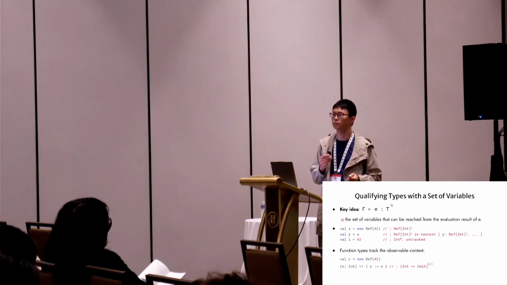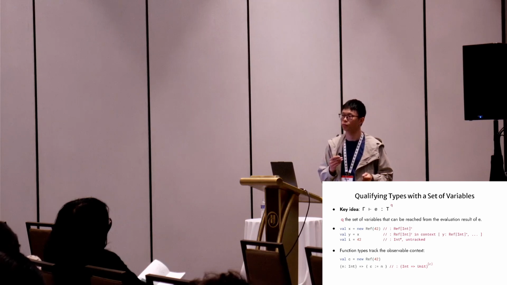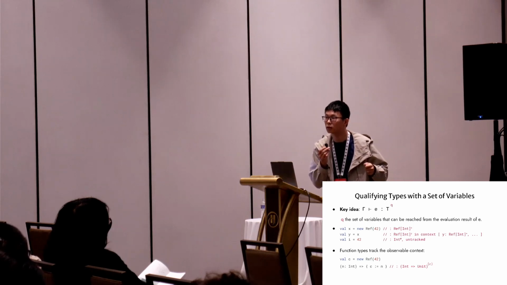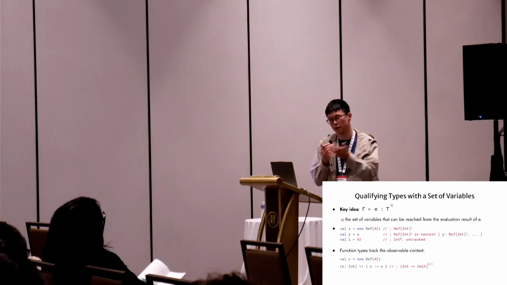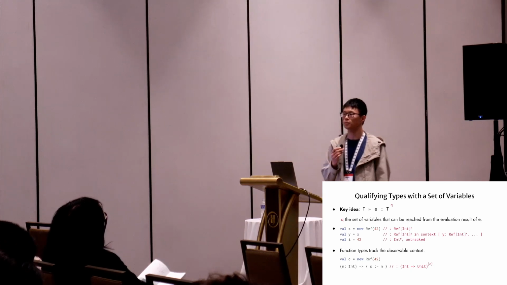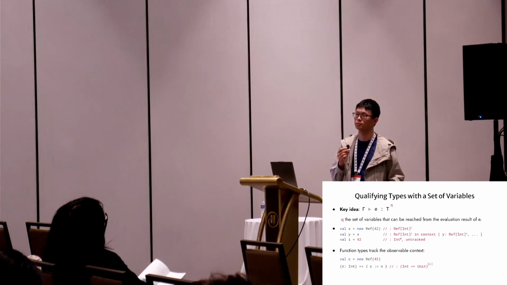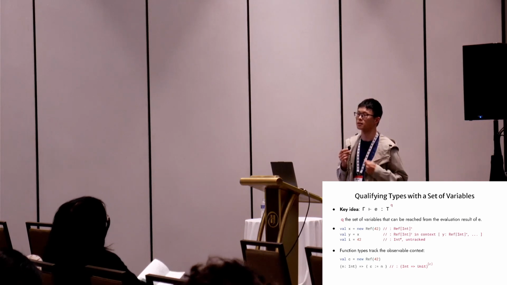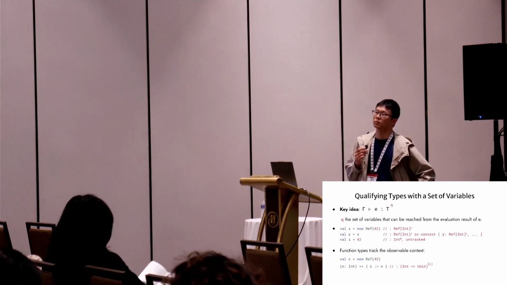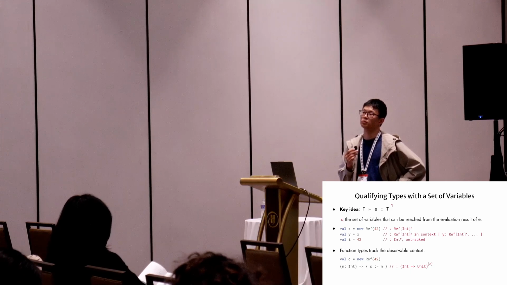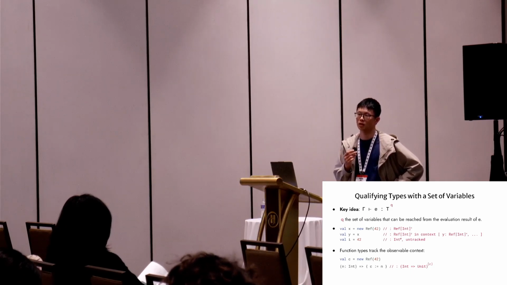Okay, but at module boundaries, you still have to specify the types, right? Yes, yes. Okay. As a follow-up, your types have sets of variables in them, right? Yes. So should I be worried that these sets can blow up and that we would get really large and unwieldy types? Very great question.